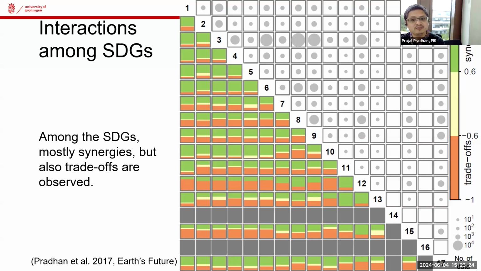However, we also have to be careful, because there are some trade-offs which we need to tackle. So doing business as usual may not make sense, because in this picture we also see a lot of red boxes, red bars.